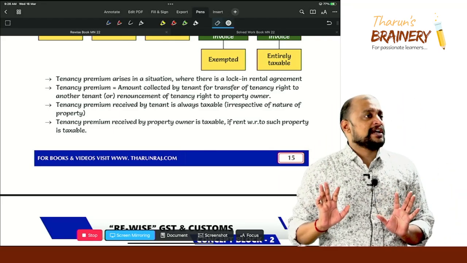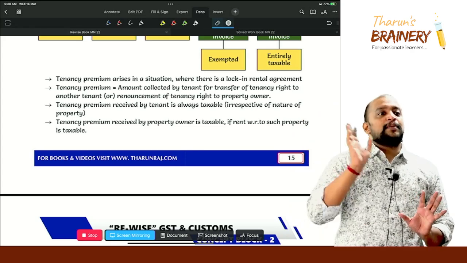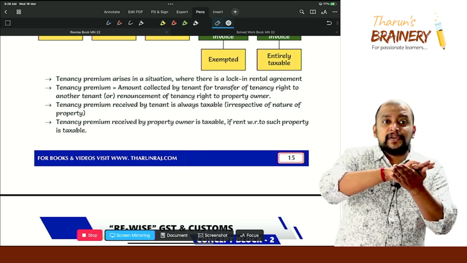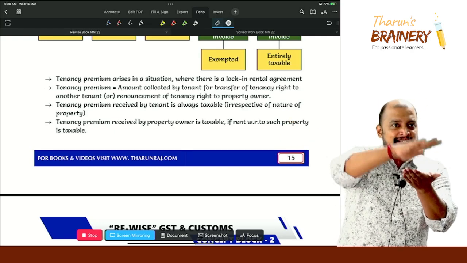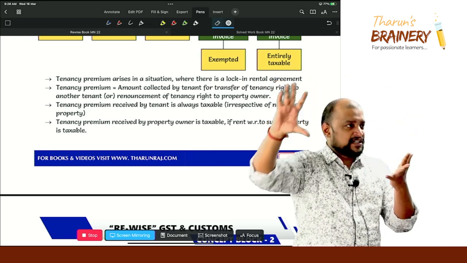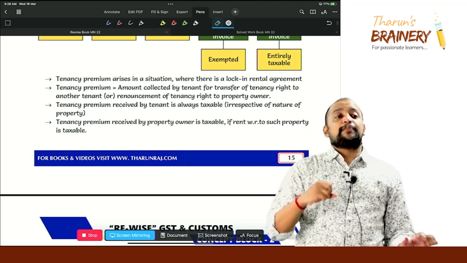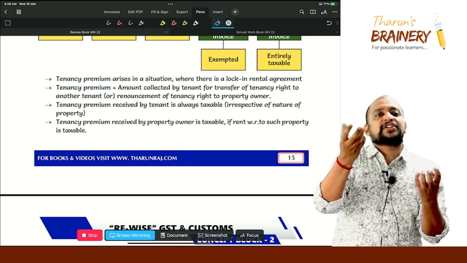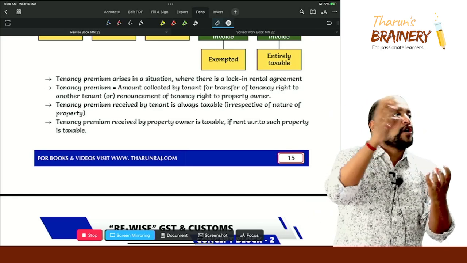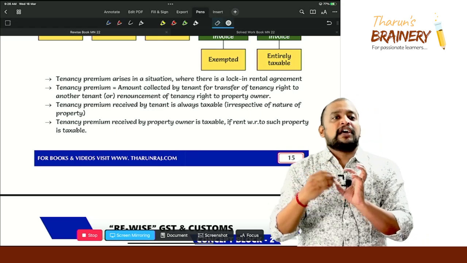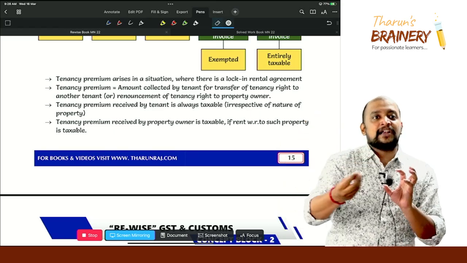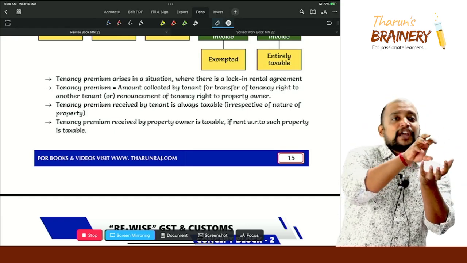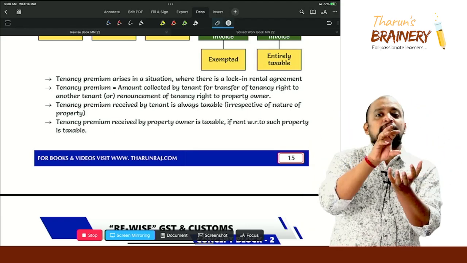What is this lock-in? That is, say for 3 years the property owner should not ask the tenant to vacate the property, and the rent will be agreed. So first year this much, second year this much, third year this much, like that it will be agreed. Because what will happen, say you have taken one property, and because of the competition, your competitor will speak to the property owner, offer 10,000 extra rent or 20,000 extra rent, then automatically he will make you vacate this property, then your business gets affected.